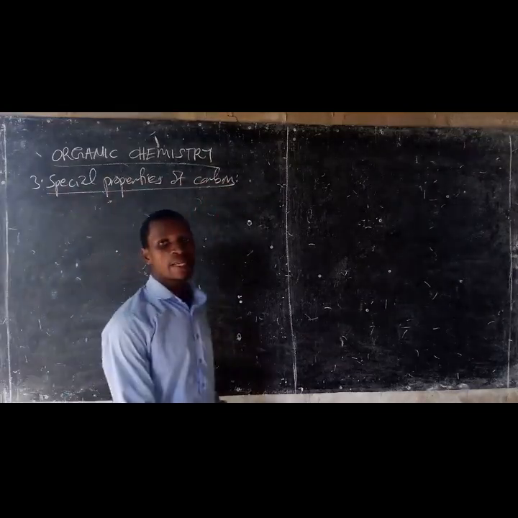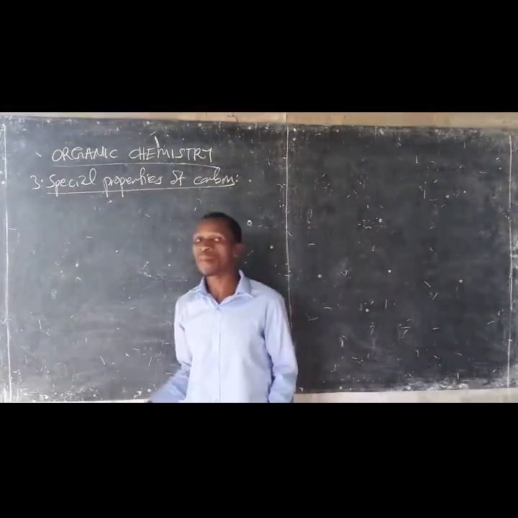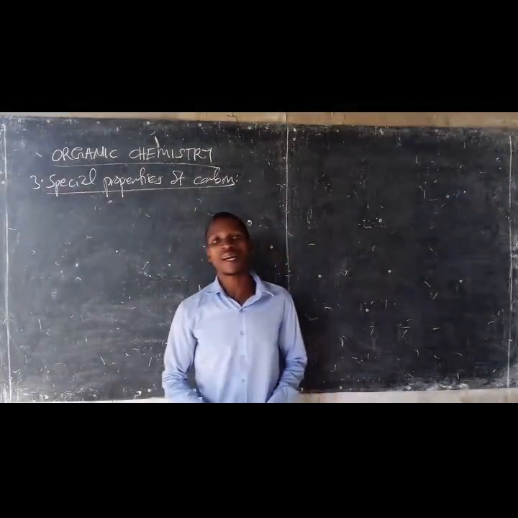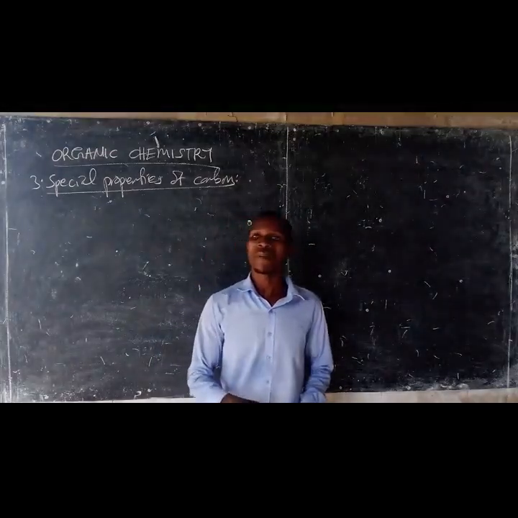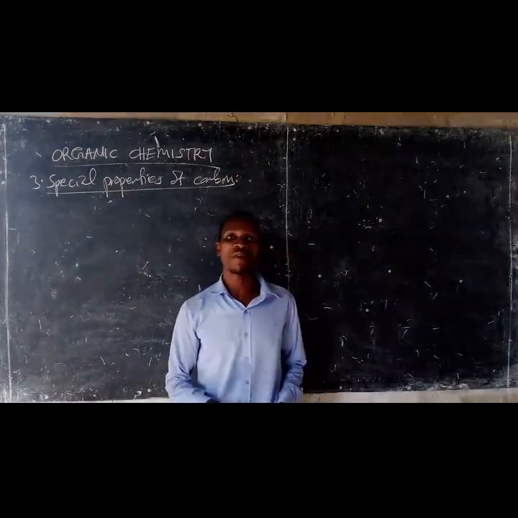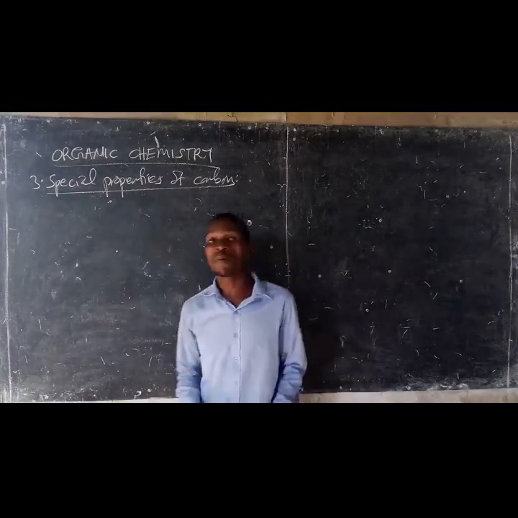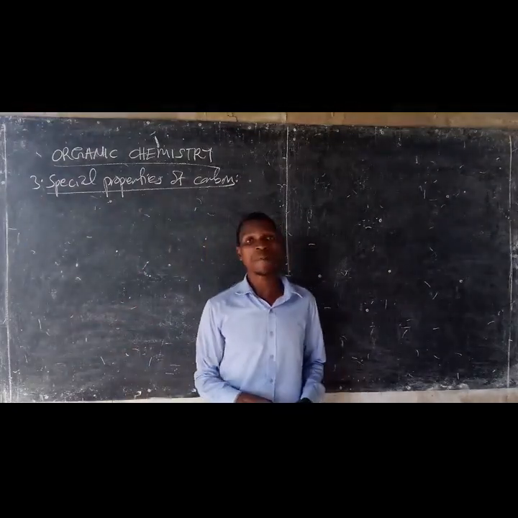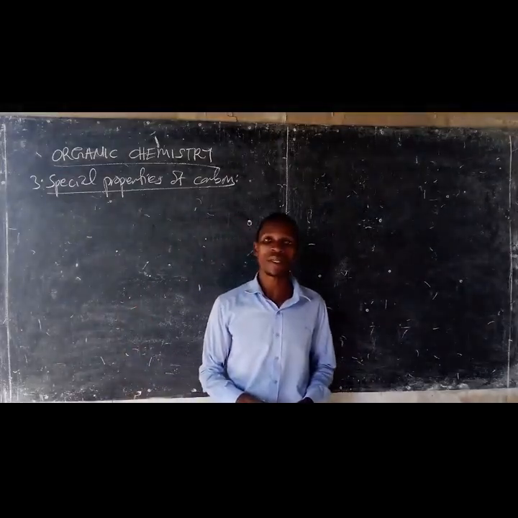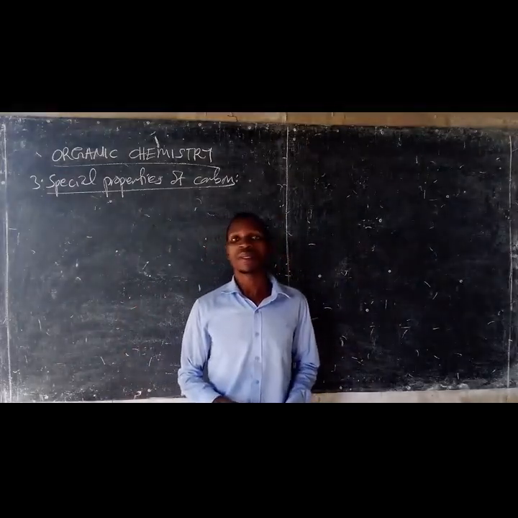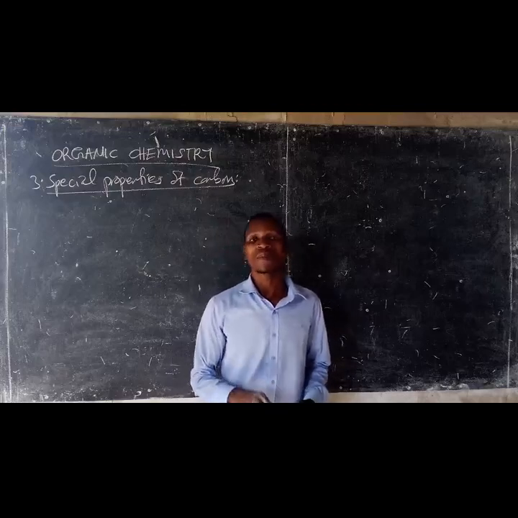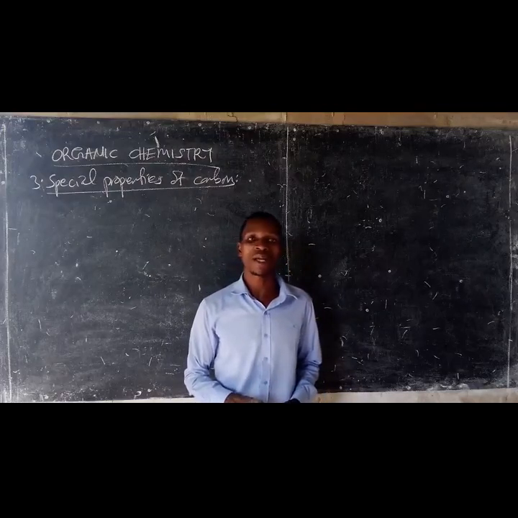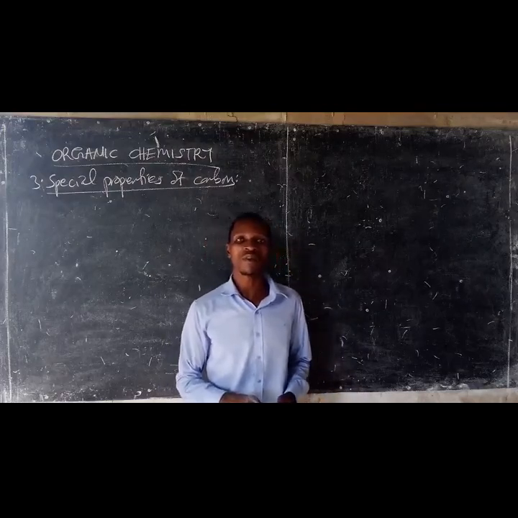The next aspect is the special properties of carbon. The carbon element is the element which forms a very large number of compounds, including organic compounds and inorganic compounds. The ability of the carbon element to form a large number of compounds is due to its special properties. The special properties of carbon are the tetravalence of carbon, catenation tendency of carbon, ability of the carbon to form multiple bonds, and the last one is the strength of the chemical bonds which are formed between the atoms of the carbon element itself and with the atoms of other elements.